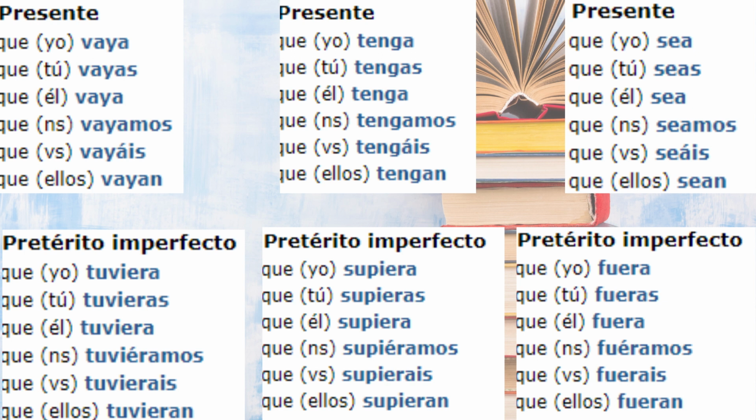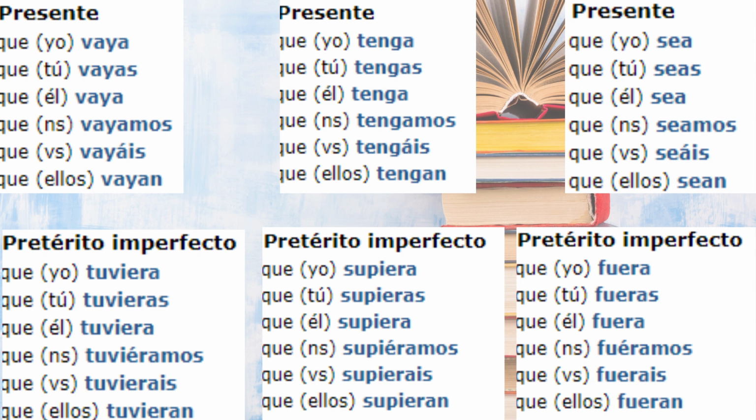And also we have some exceptions. One of them, of course, being the verb ser, okay? Which is que yo sea, que tú seas, que él sea, que nosotros seamos, que vosotros seáis y que ellos sean. And the verb to go, ir, which is que yo vaya, que tú vayas, que él vaya, que nosotros vayamos, que vosotros vayáis y que ellos vayan.